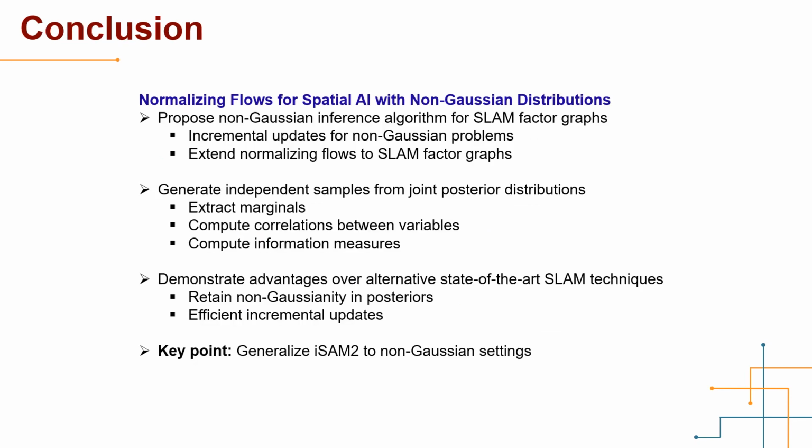We conclude that we applied normalizing flows to spatial AI with non-Gaussian distributions. The proposed algorithm can generate samples from joint posterior distributions and has demonstrated advantages over alternative state-of-the-art SLAM techniques. A final key point is that we generalize ICRA2021 to non-Gaussian settings.